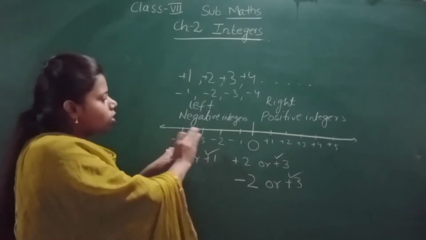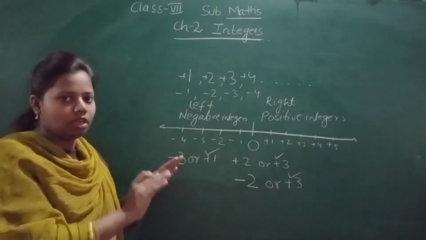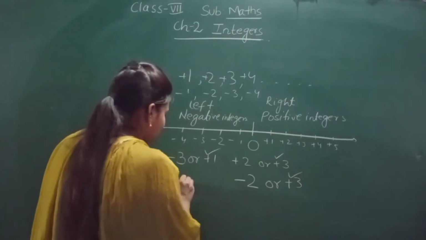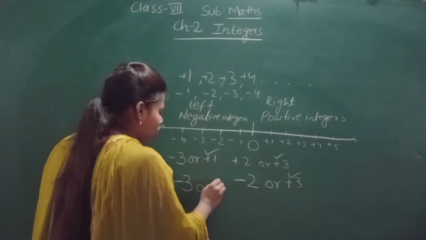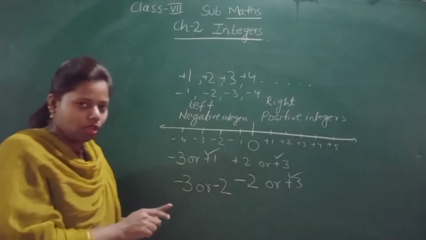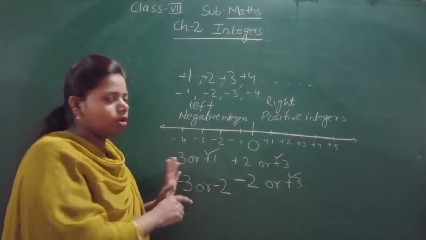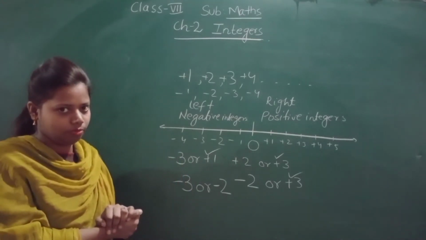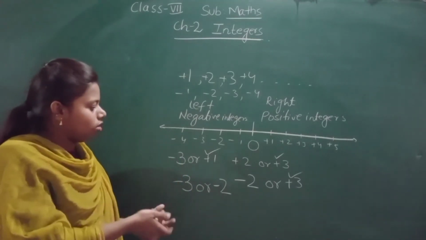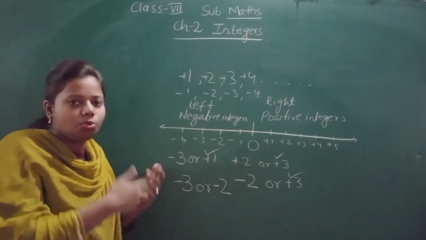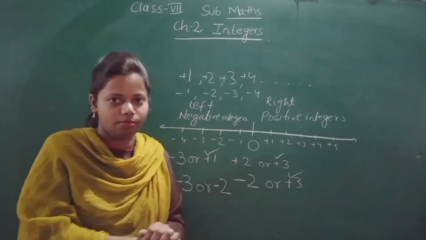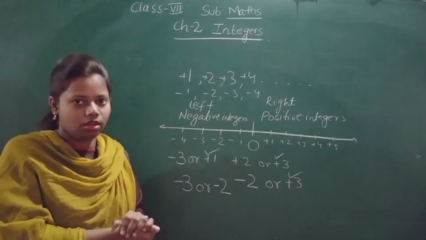But when both the integers are negative, like minus 3 or minus 2, which is greater? Many of you will say that 3 is greater. By seeing the 3 you will say that 3 is greater. But it is not.